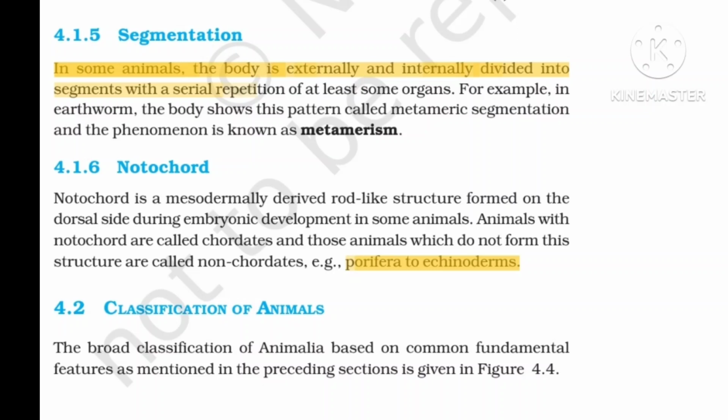Then let's talk about segmentation. In some animals, the body is both externally and internally divided into segments with a serial repetition of at least some organs. The example is earthworm, which exhibits metamerism.